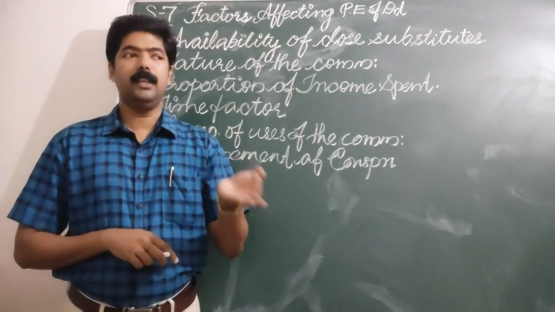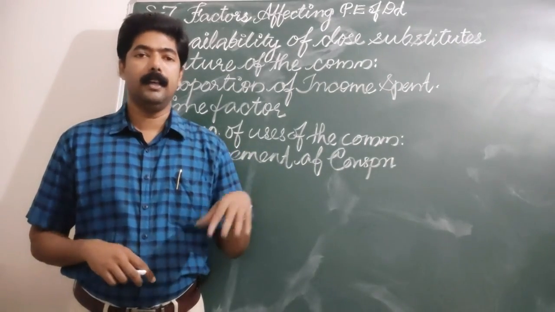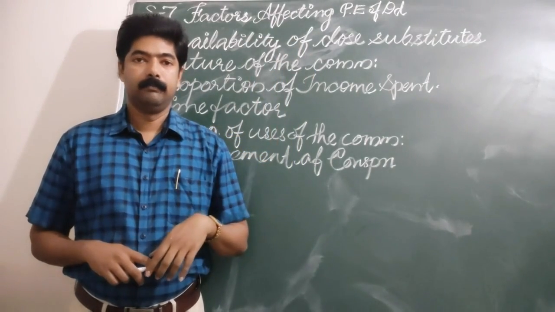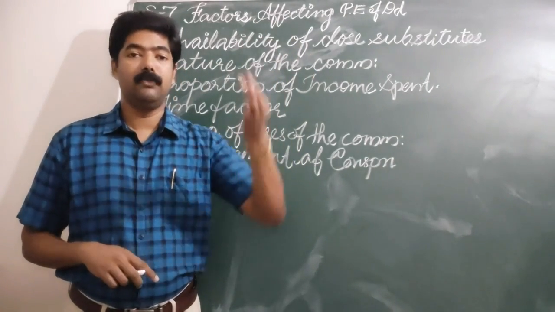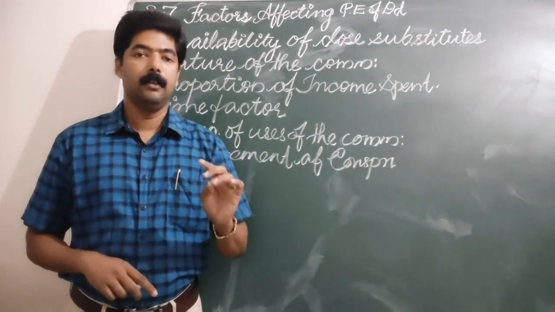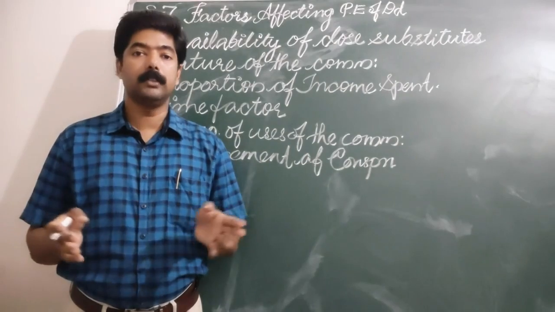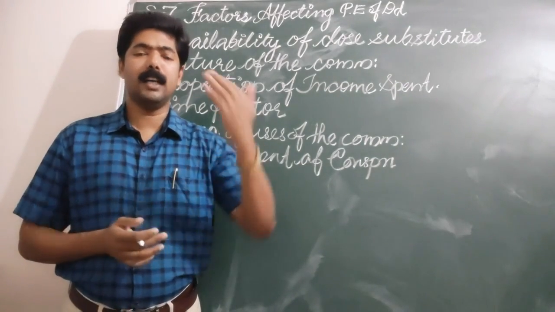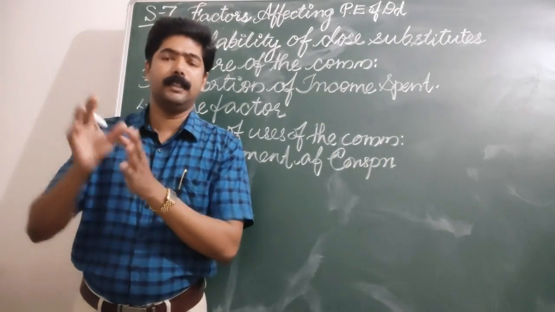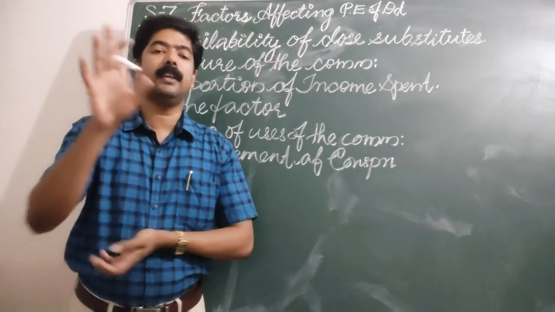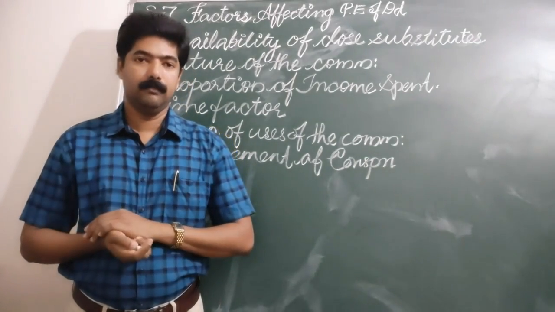If a commodity has very high prices, it may not be demanded by everyone because we are not able to purchase it. Such commodities are mainly for rich people. Only rich people demand that.